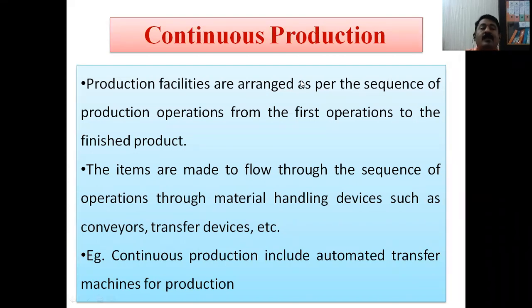In between, whatever material handling is required, for example if 1 to 10 facilities are there, then material handling is required for the 11th facility. Again 11 to 25 are performed in one line, and again some more material handling is required. In this case the conveyors and transport devices are used. So the maximum focus here is on automation.